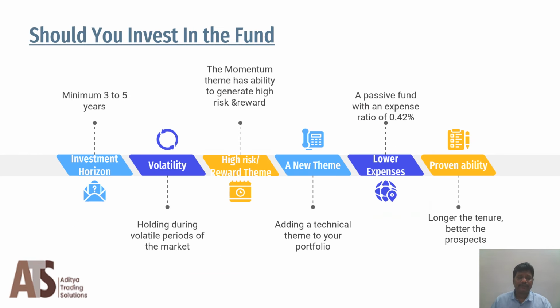Now let us check the most important part, that is, should you invest in the fund? You can invest in this fund only when you have a 3 to 5 year investment horizon. And you also need to have the ability to hold during the volatile periods of the market. As the momentum theme has the ability to generate high risk and high reward, the best investment mode we suggest for this fund is a lump sum followed by an SIP, so that you can capture the volatility. When the markets are down, you can accumulate more units, and when the markets are up, this can be highly rewarding as well.